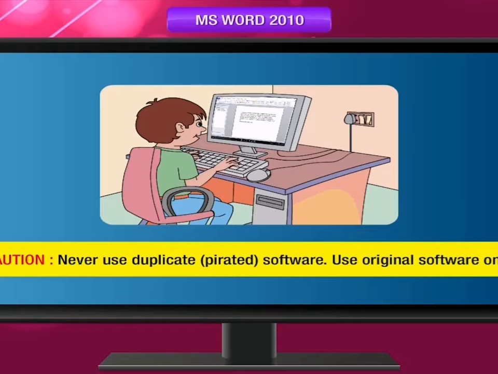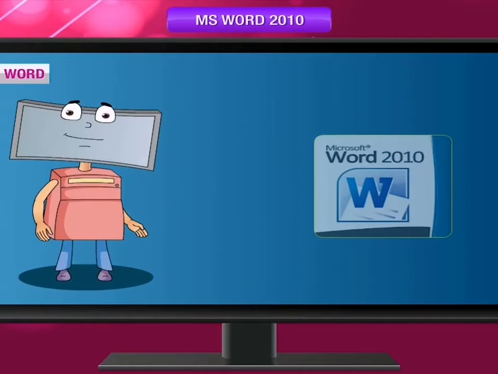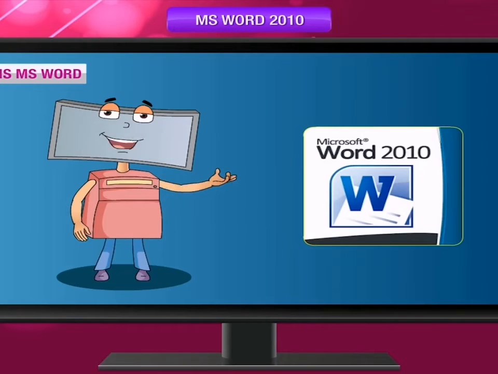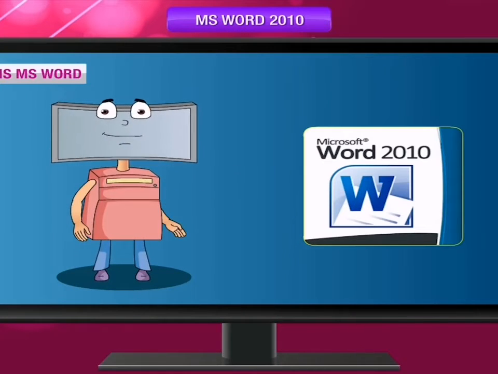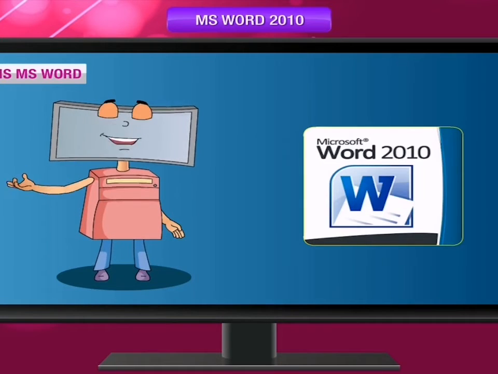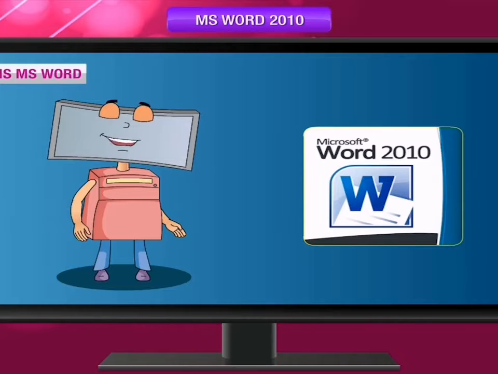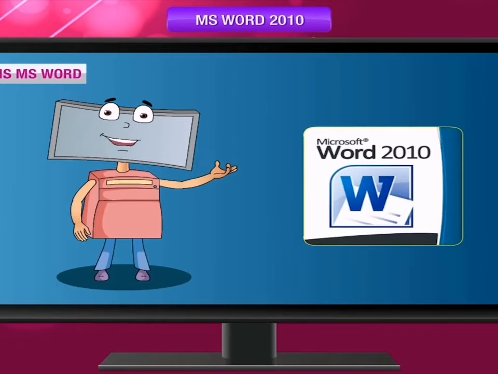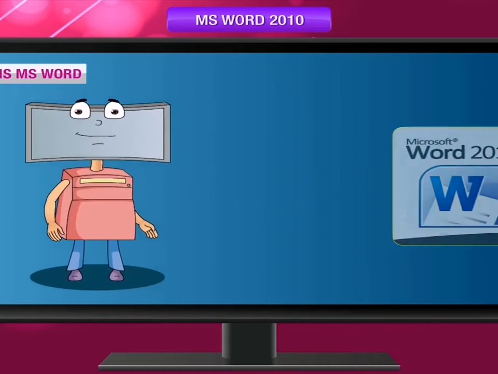Caution: never use duplicate or pirated software. Use original software only. What is MS Word? MS Word is an application software used for word processing. A company called Microsoft has made the program MS Word. That is why it is called Microsoft Word or MS Word.